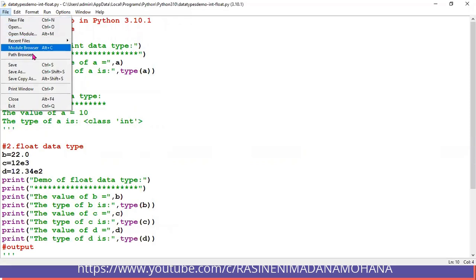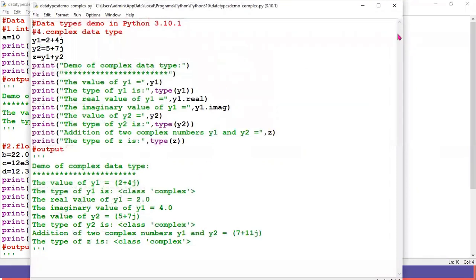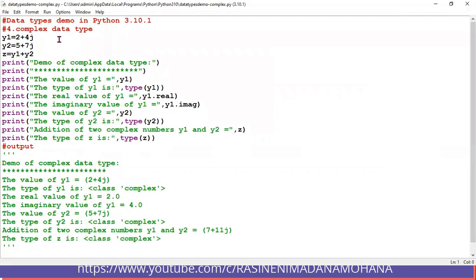So then let us demonstrate this one also, the complex data type. Let us see one program you can run here. Here y1 equal to 2 plus 4j, y2 equal to 5 plus 7j. Even if you want to add two complex numbers, y1 plus y2, the result is stored in z. Whenever you run this program, first the value of y1 we are displaying, 2 plus 4j. Then the type of y1, you can call the function type of the variable name y1. Then it displays the complex type.